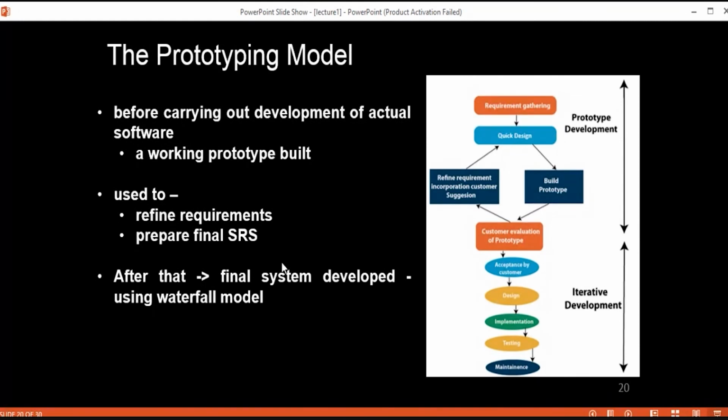The prototype which we developed earlier should be discarded once it has served its purpose. So that's all about this prototyping model.